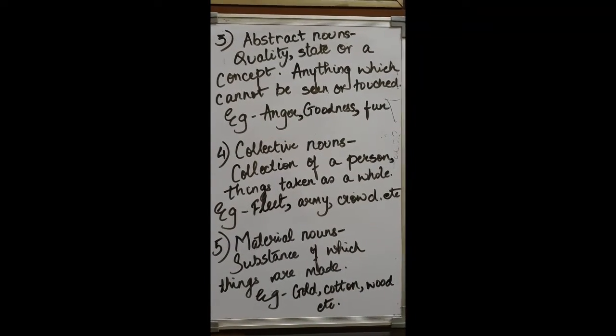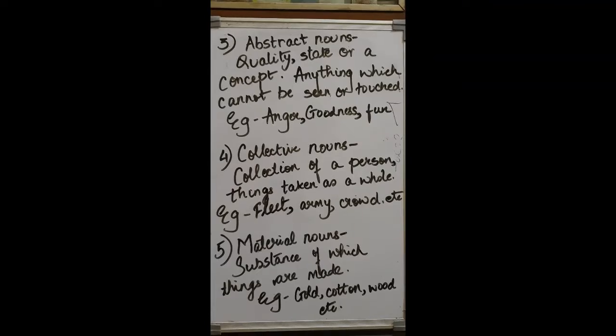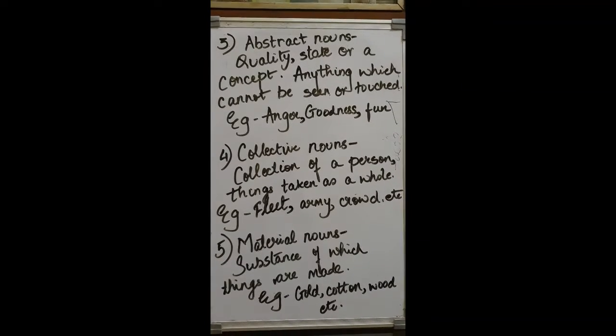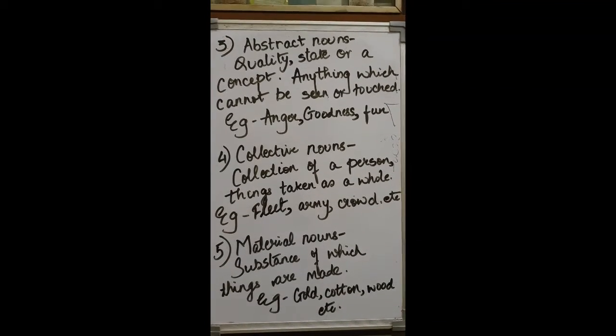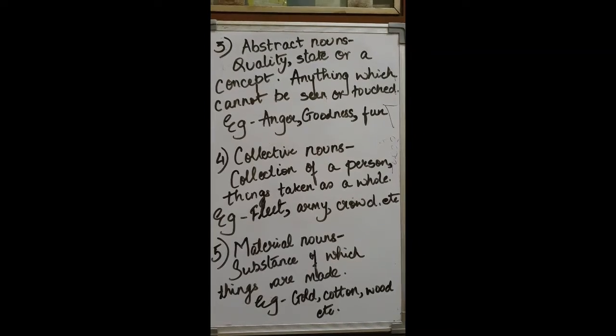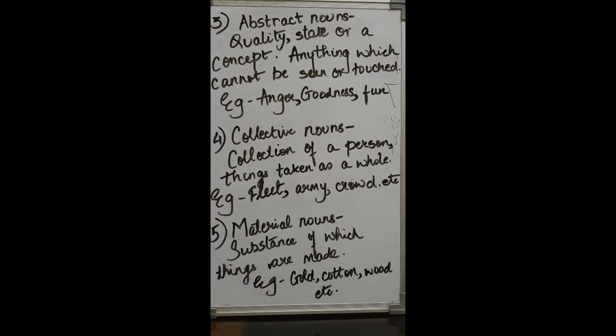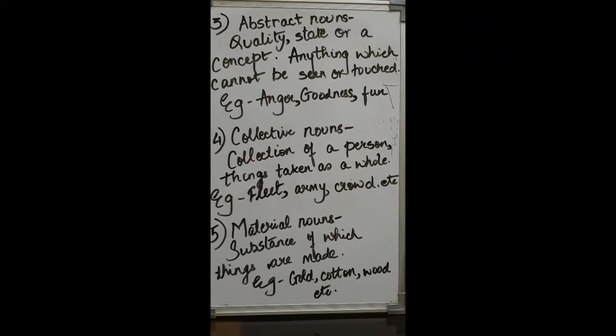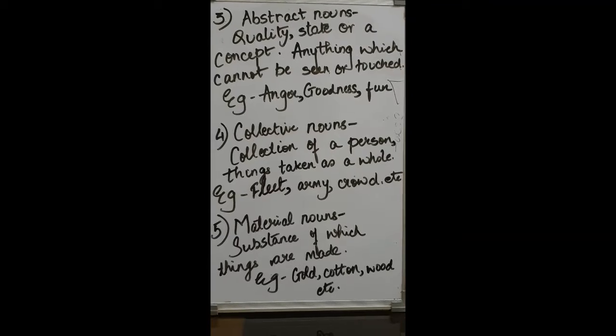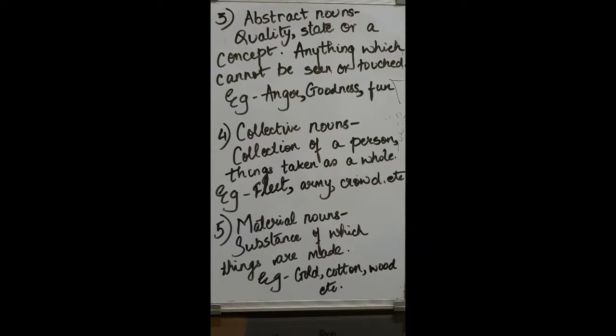The third that we have are the abstract nouns. Now, abstract nouns are the quality, state, or a concept. Basically, anything which you cannot see or you cannot touch, you can just feel. So, anger, goodness, fun, happy, sad, these kind of nouns which you cannot touch, you can only feel, are known as abstract nouns.